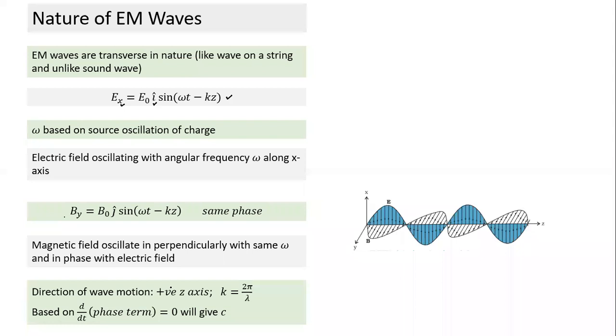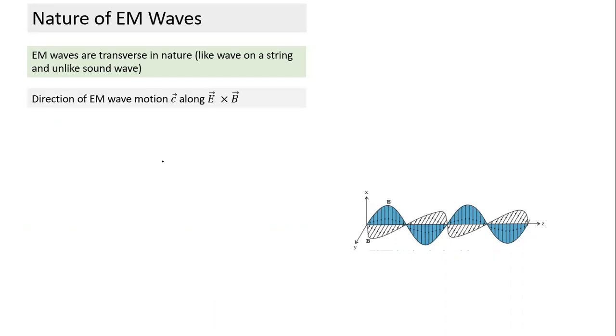So here the direction of the wave is the positive x-axis, and the term k is equal to 2 pi by lambda. Those who have studied waves earlier will also remember k is equal to 2 pi by lambda. And if we differentiate this equation and equate to 0, it gives you the wave velocity. Okay, so let's continue further.